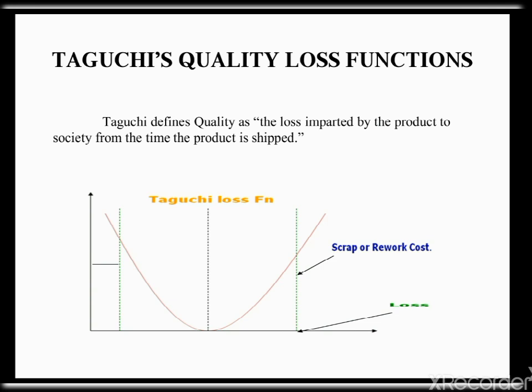Taguchi defines the quality as the loss imparted by the product to society from the time the product is shipped. This loss includes cost of operation, failures to function, maintenance and repair cost, customer dissatisfaction, injuries caused by poor designs and similar cost. Defective products or parts that are detected, repaired, reworked or scrapped before shipment are not considered part of this loss.